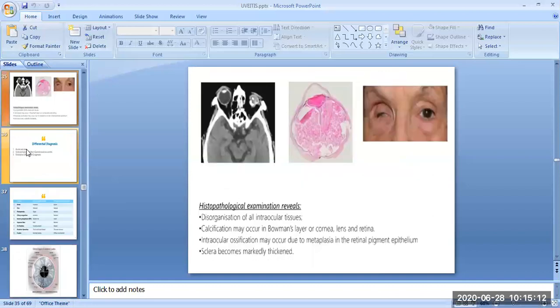Histopathological examination reveals disorganization of all intraocular tissues. Calcification may occur in the Bowman's layer of the cornea, lens, and retina, and intraocular ossification may occur due to metaplasia in the retinal pigment epithelium. The sclera becomes markedly thickened.